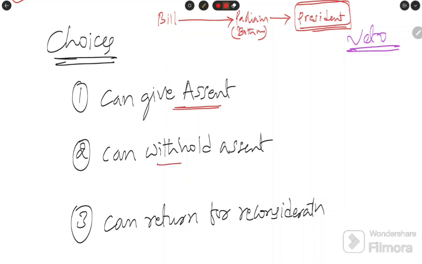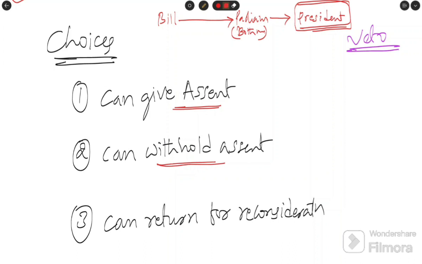Then he can also withhold the assent, meaning he says, I am not going to give assent to this bill. He can also withhold assent to the bill. So the bill is stopped now.